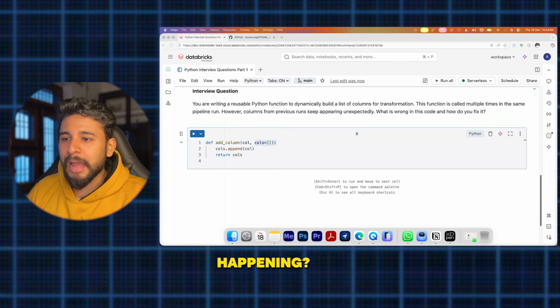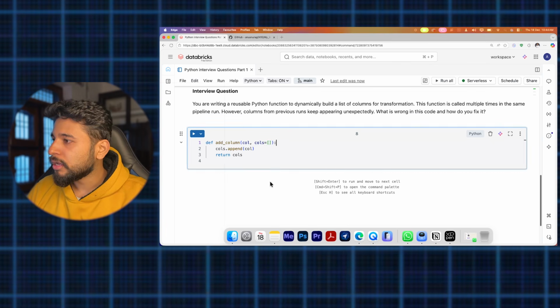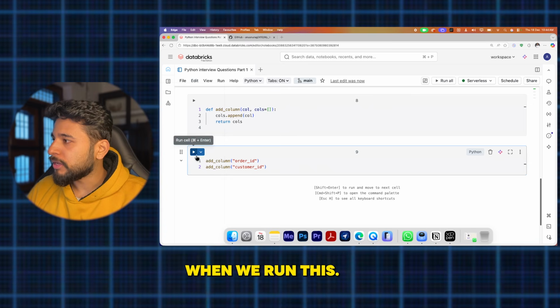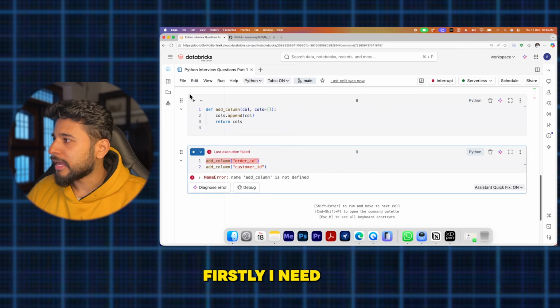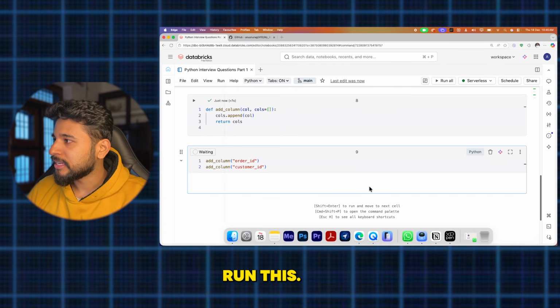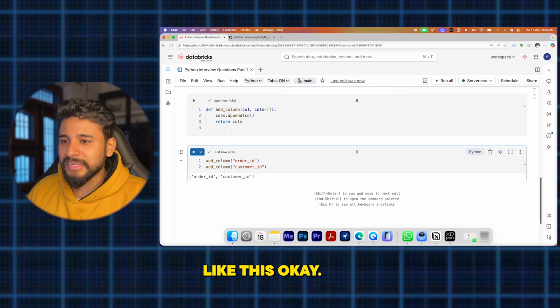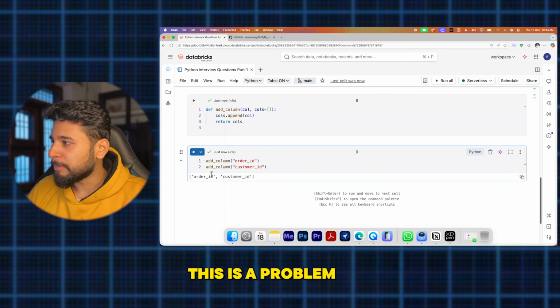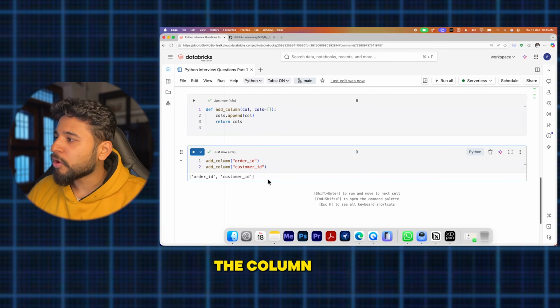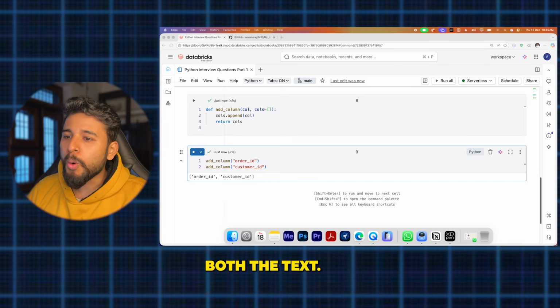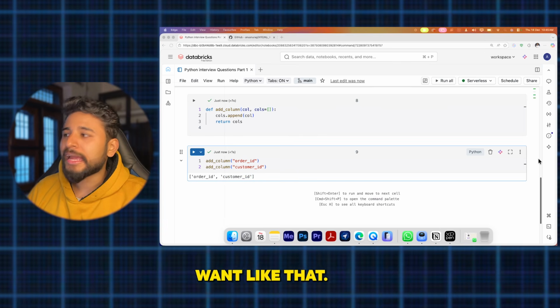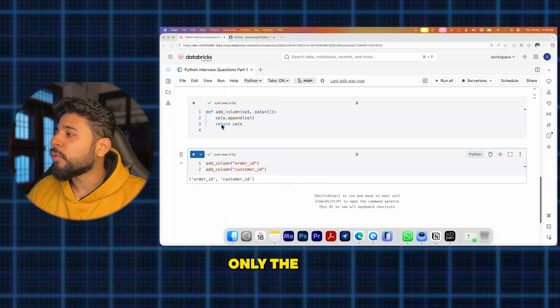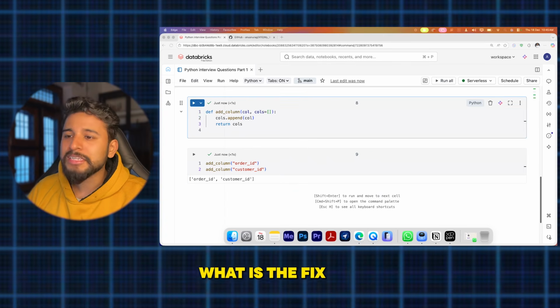So what is happening basically, I'll show you. Okay, when we run this, firstly I need to run this, then I'll run this. Okay, so it is adding like this. As you can see, this is a problem. When we are trying to add the column to the list, it is appending both the texts. I don't want it like that. I want to return only the columns at once. So what is the fix for it?